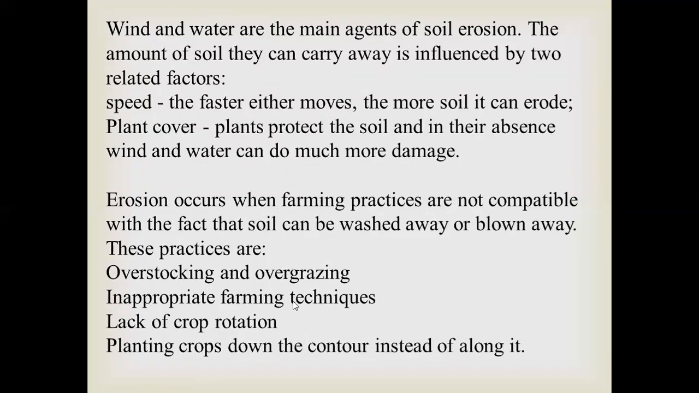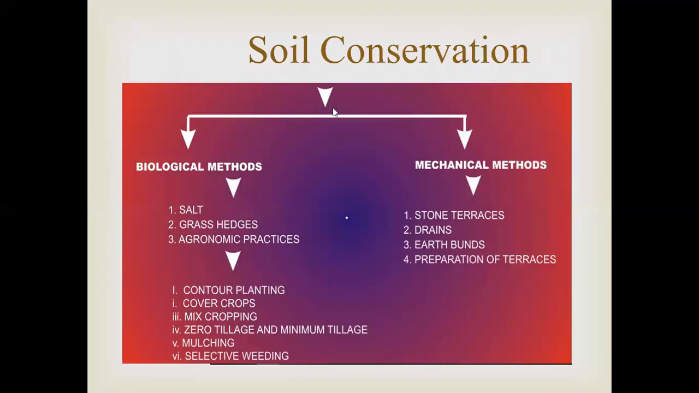What are the farming practices which make erosion occur? Overstocking and overgrazing, inappropriate farming techniques, lack of crop rotation, and planting crops down the contour instead of along it. How can we conserve soil? We can conserve soil either by biological methods or by mechanical methods.